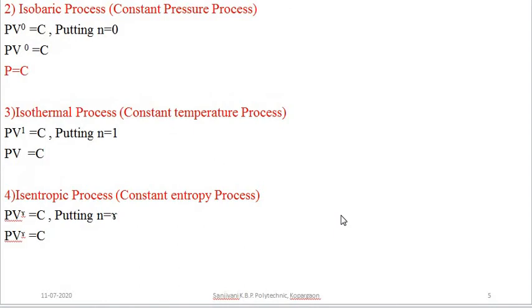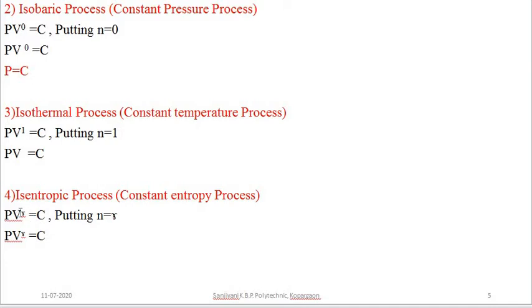And the last ideal gas process we have seen is the isentropic process, or constant entropy process. Now applying the polytropic law, PV to the power n is equal to constant. We know the governing equation for the constant entropy process is PV to the power gamma is equal to constant.